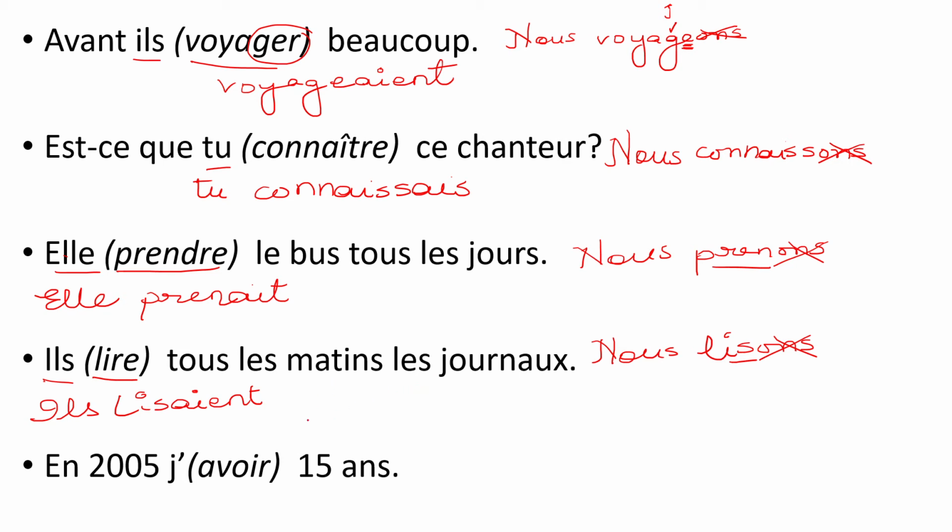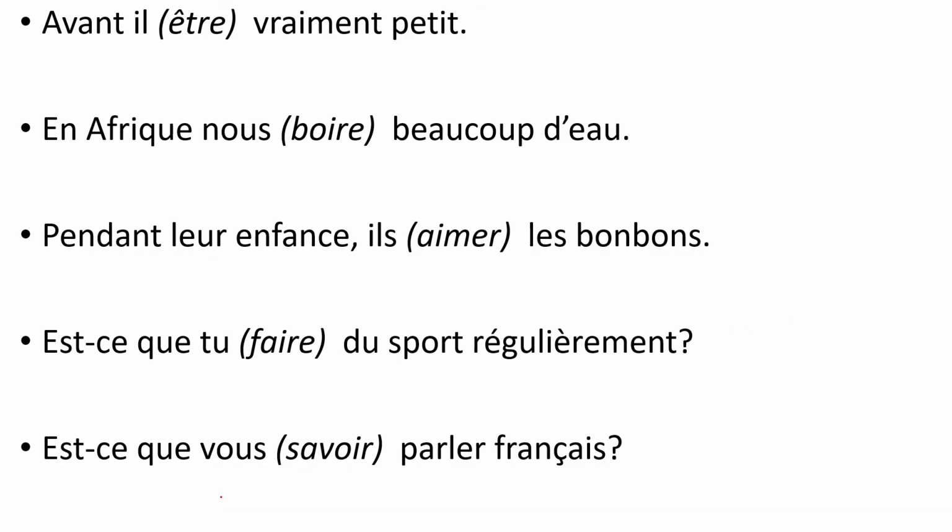Next one. Remember, when you're talking about age, you always have to use avoir, okay, not être. So avoir, also conjugated in the nous form in the present tense, becomes nous avons. Correct? Cancel the ONS, you are left with the root AV. The ending for je is AIS. Okay, so it becomes j'avais. In 2005, I was 15 years old. And the last set of questions.